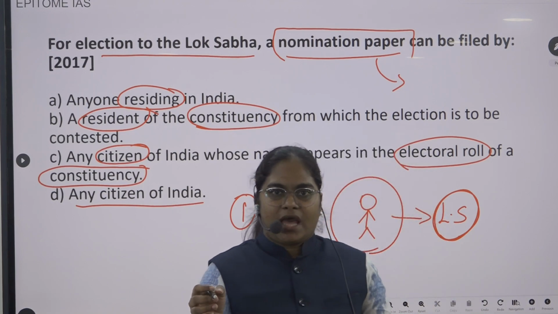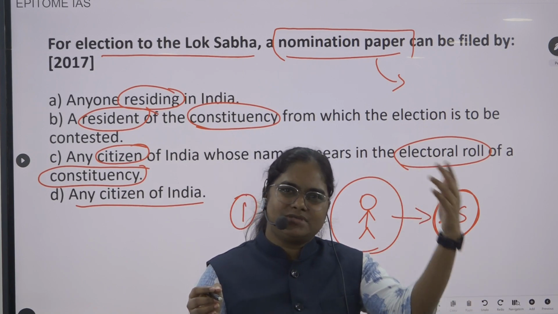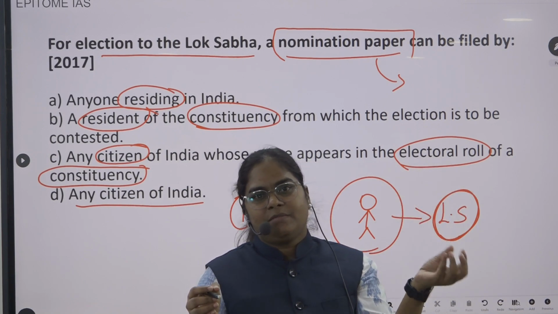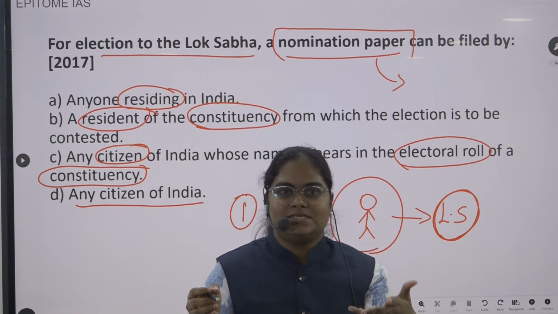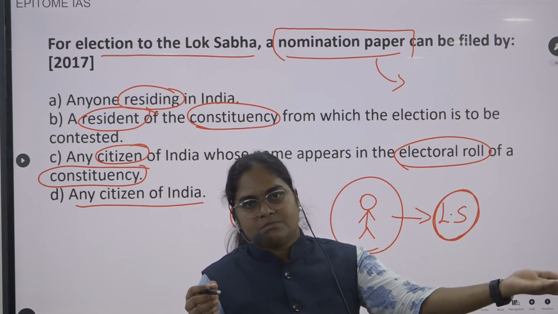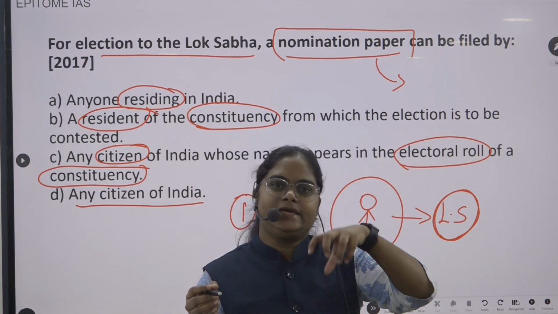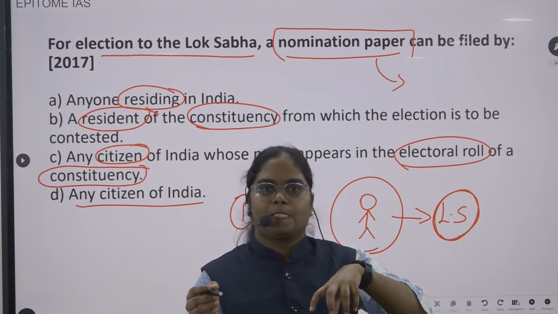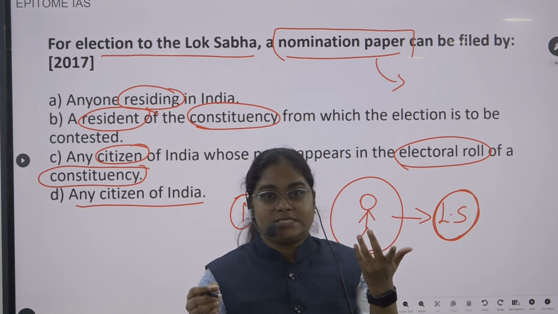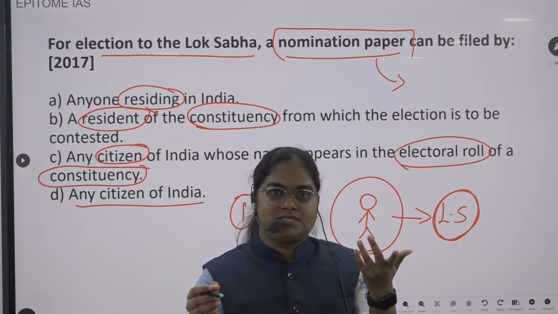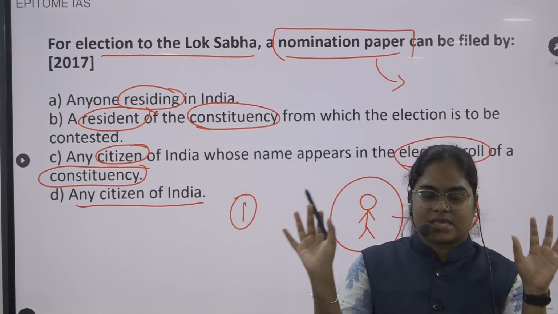Let us say I am a citizen of India and I am residing in India. There might be some other person who is not a citizen of India. He belongs to some other country, but he is currently residing in India. He is staying in India. So that is residing in India, but he does not necessarily have Indian citizenship. This is the basic difference between citizenship and residing in India.